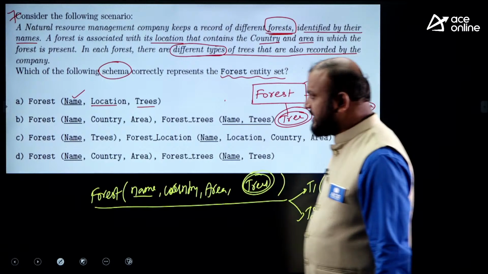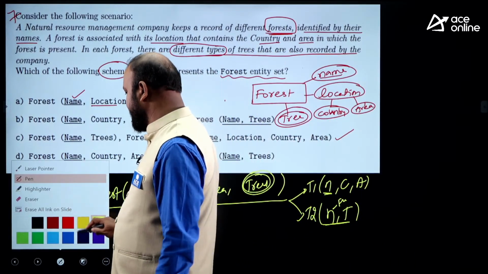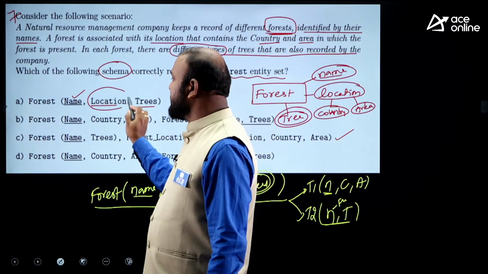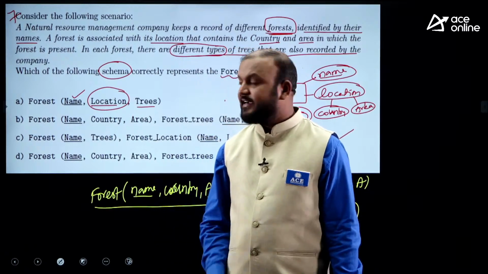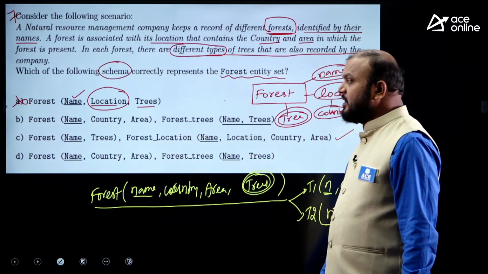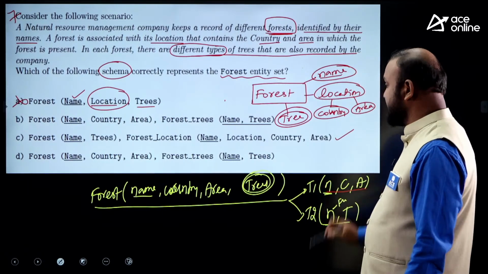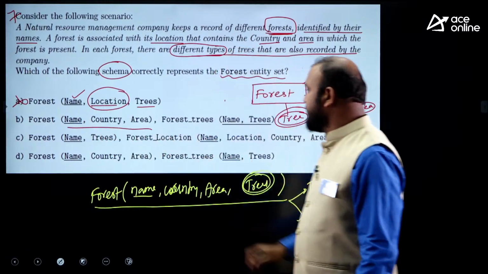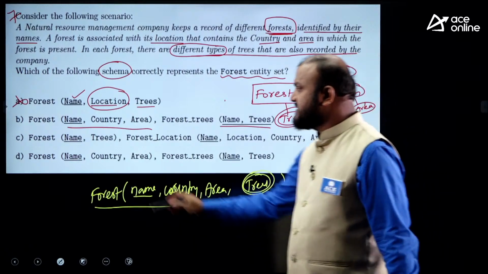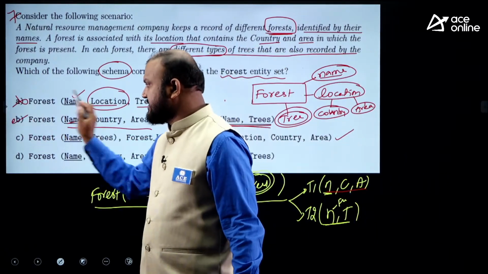Look at option A, forest: only one table is prepared, that is name, location and trees. Location is a composite attribute and cannot be taken as a single attribute, so A is incorrect. In option B, name, country, area is given, okay, fine, this is correct. And forest, name and trees, correct, and here name is a primary key, and here name and trees together is a primary key. B is the correct answer.